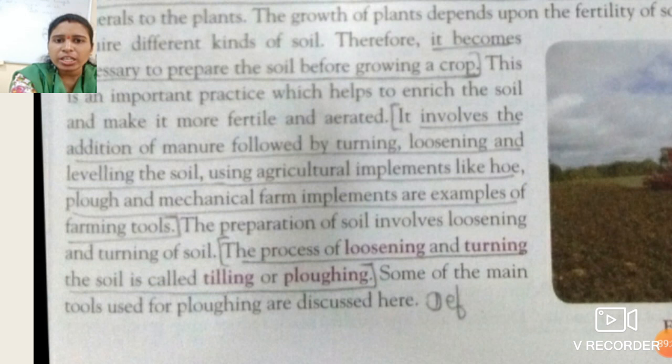The soil should be loosened, and turning means the soil that was downward should come upward and the upward soil should go downward. So that means turning of soil. And what is loosening? The soil should be loose so that oxygen can reach there.